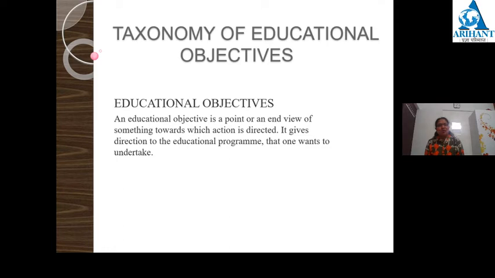As if your objective is to get the BA degree, for that you will give your internal exams, you will submit your internal work, you will give the final exam, and you will get the degree. It means your actions were directed to get the degree. That's why it is an educational objective. It's an end view of something towards which action is directed.